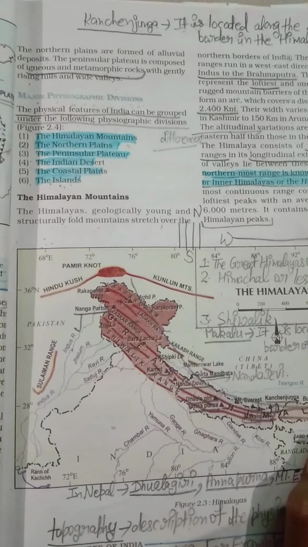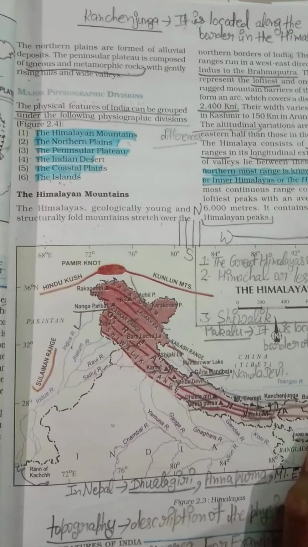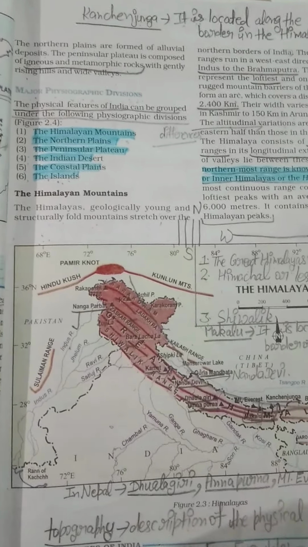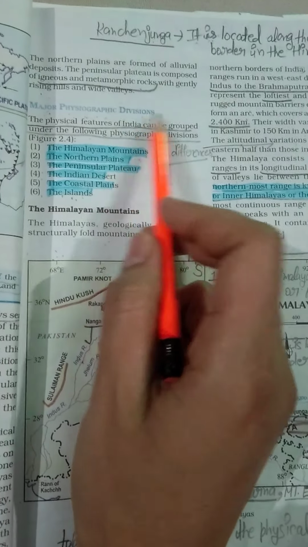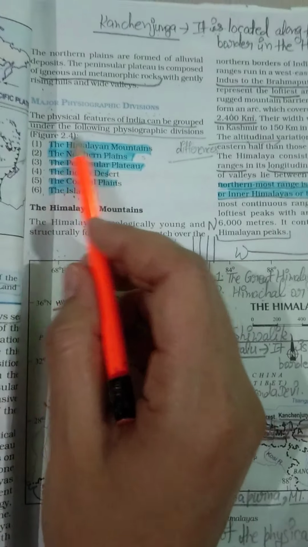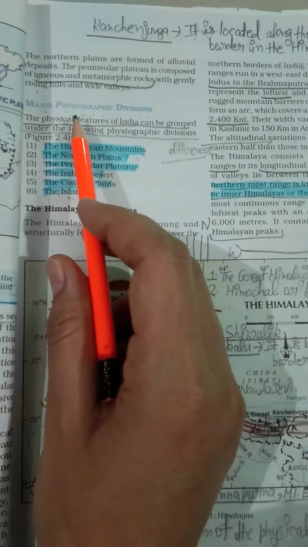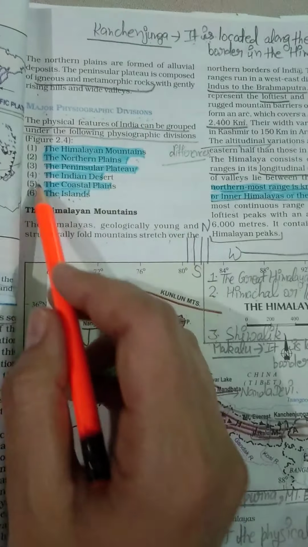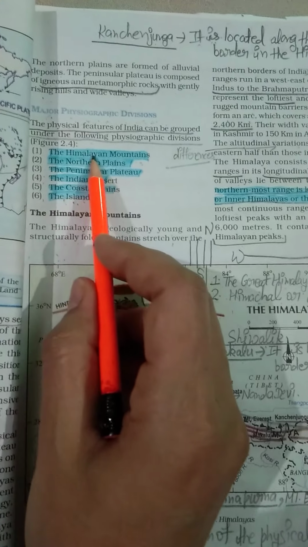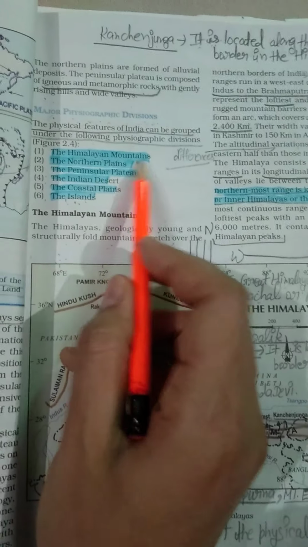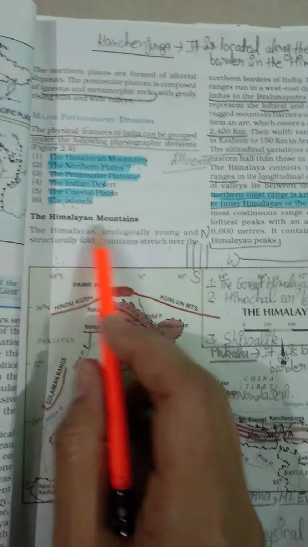What we have discussed in our previous video: we discussed the major physiographic divisions of India. Yesterday I told you that we can divide the physiography of India into these 6 parts, and we were discussing part number 1, the Himalaya mountains.